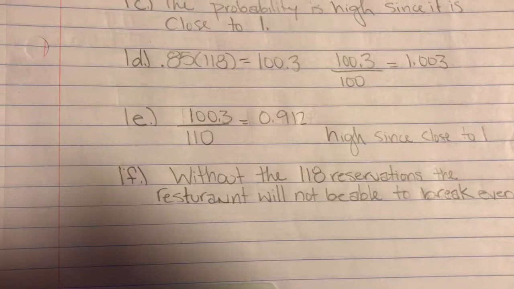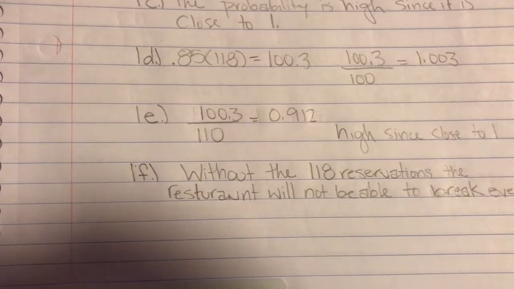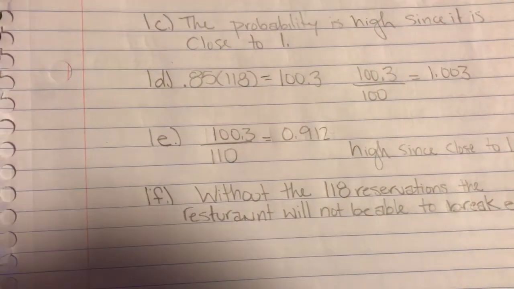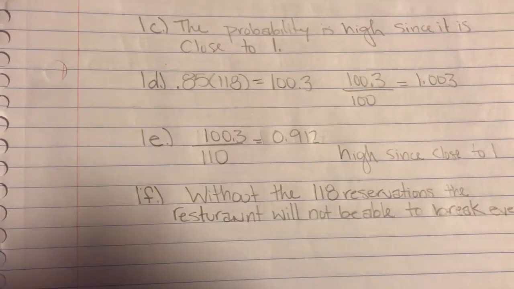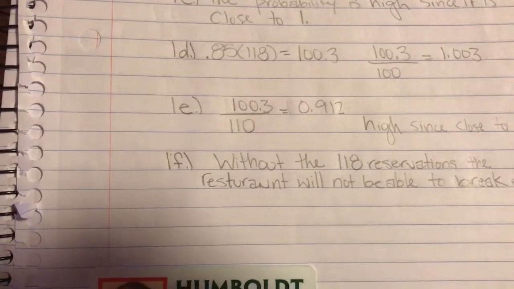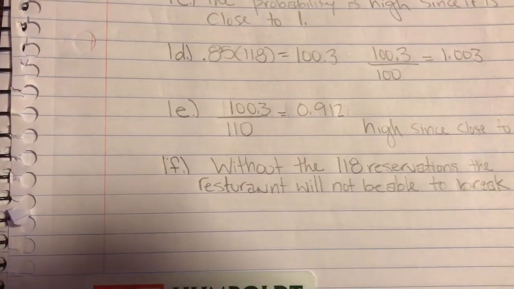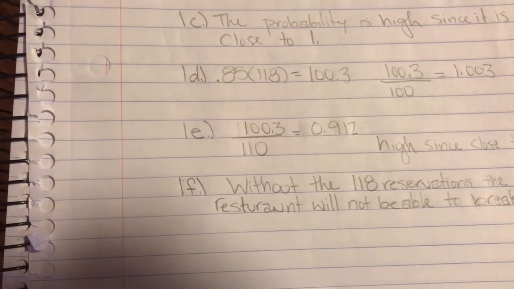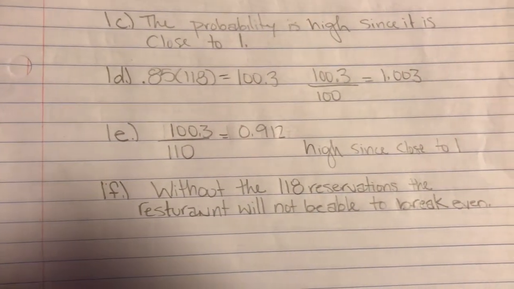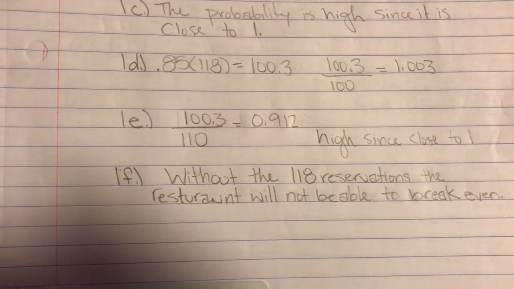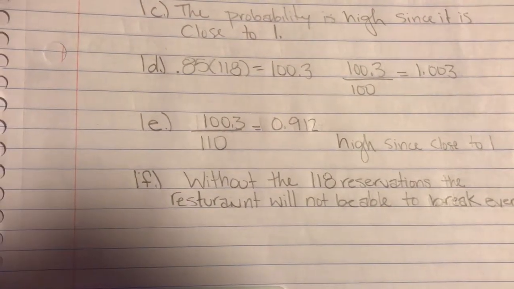For part E, I took the number that I found in the previous and divided that by the number of reservations that they had available. And since the number is close to 1, it is a high probability that they will need to turn some patrons away.